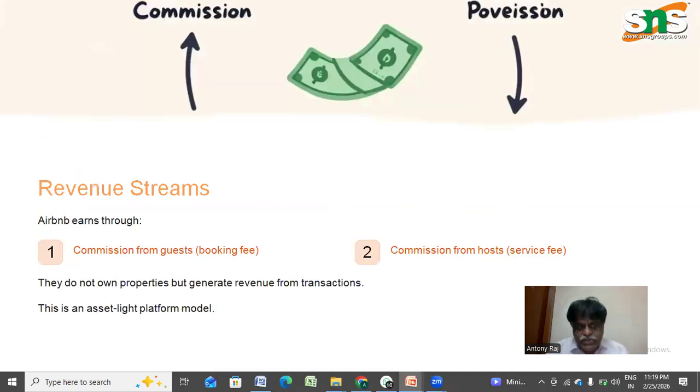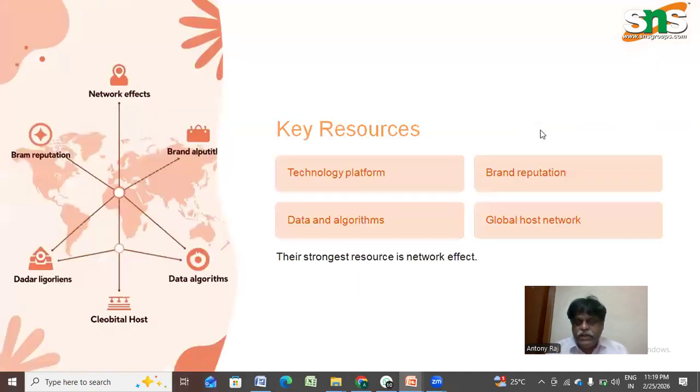And the revenue streams, again a very important part of the business model canvas. The main revenue for Airbnb was commission from the guests, the booking fees, and commission from the hosts, that is the service fees. They didn't own any properties, and the revenue was from the transactions, so it's an asset-light platform model. Another important part of the business model canvas is the key resources: the technology platform, the brand reputation, data and algorithms, which is a very important key resource Airbnb has, and a global host network.